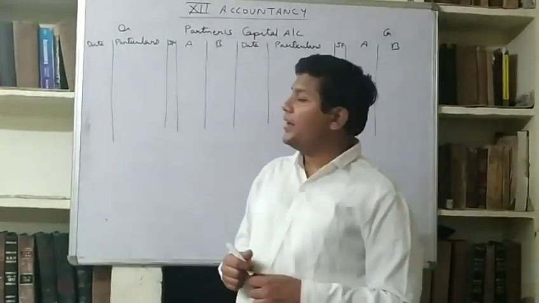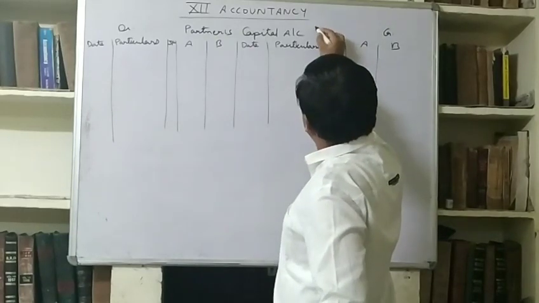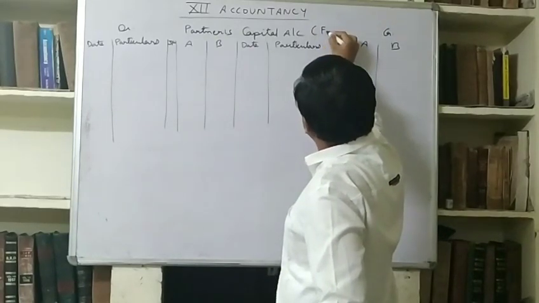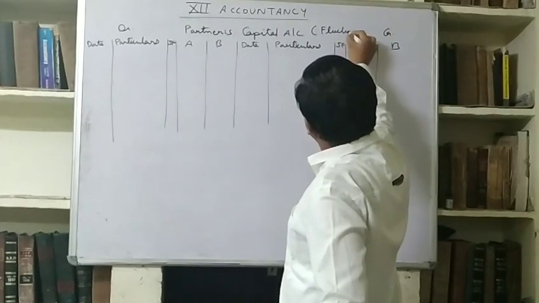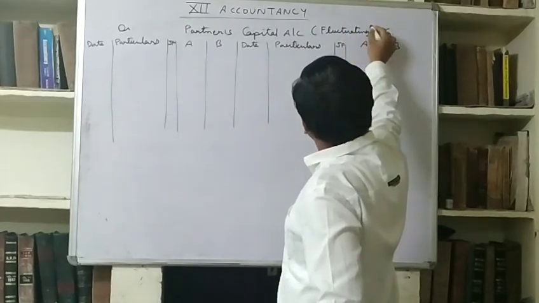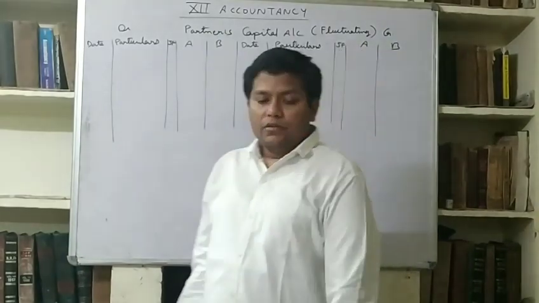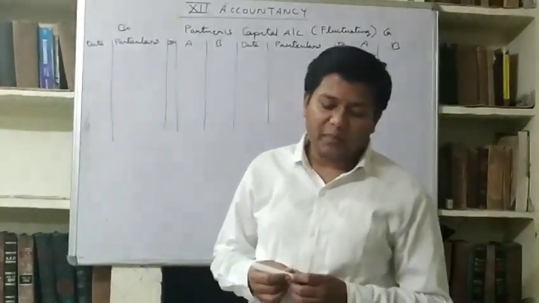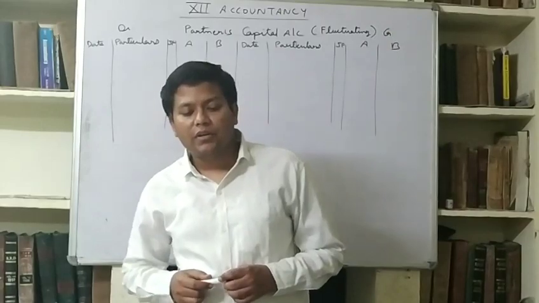First of all, we are studying fluctuating method. So how will we prepare partners capital account?